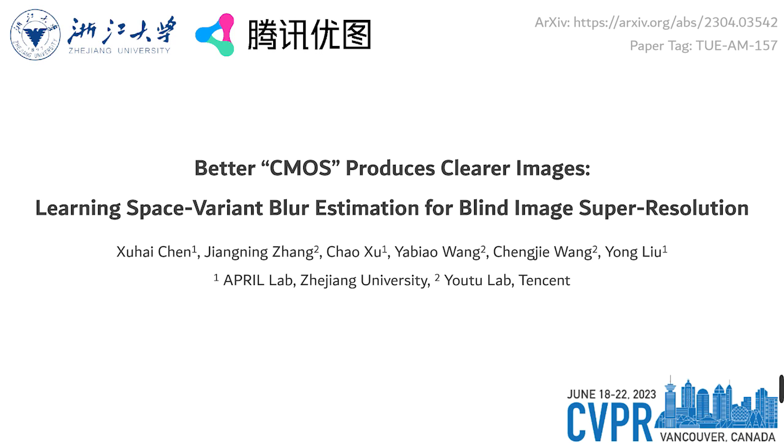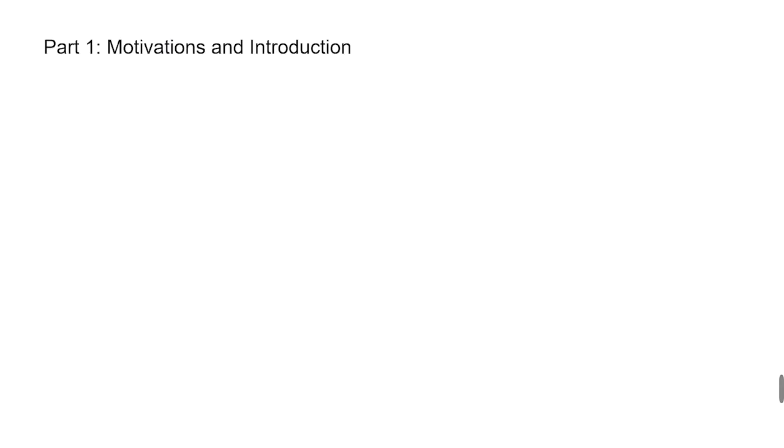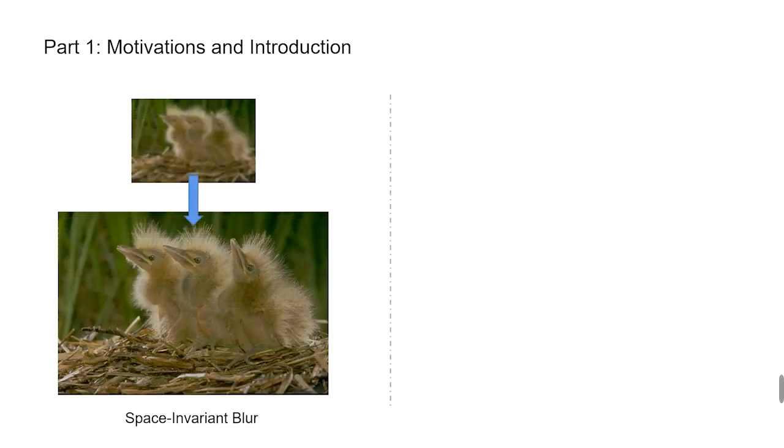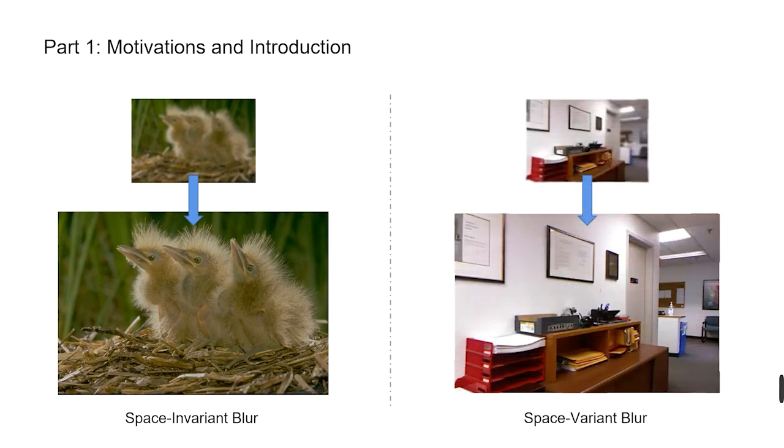Learning space variant blur estimation for blind image super-resolution. Blind image super-resolution aims to reconstruct high-resolution images from low-resolution images with unknown degradations, such as blur. Most previous methods assume that blur is space invariant. However, in reality, it can be space variant.